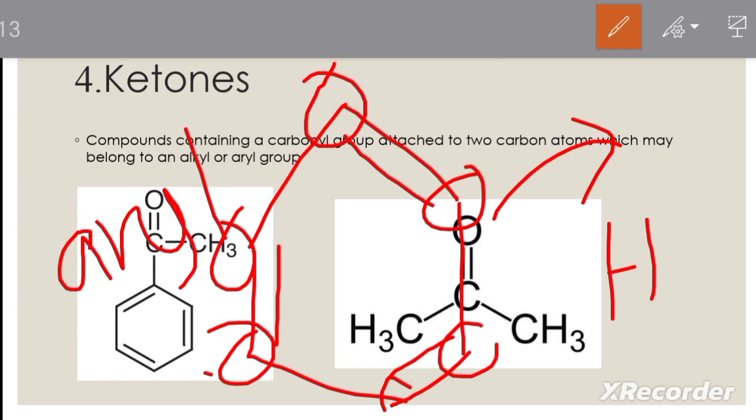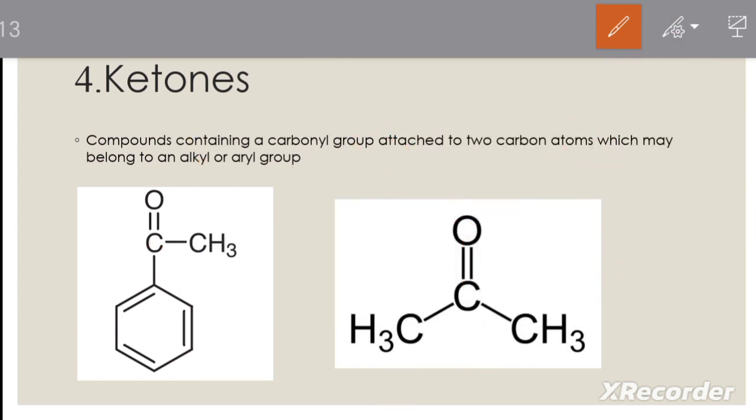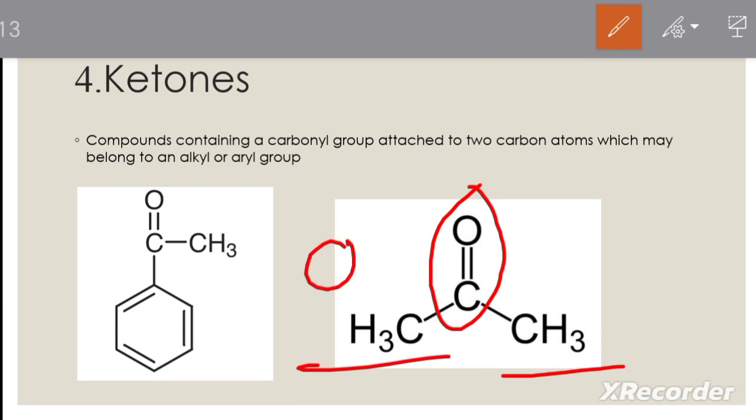If a carbonyl group is attached to two carbon atoms of an aryl group or alkyl group, then that is a ketone, right? Here you can see this is a carbonyl group and it is attached to two carbon atoms of two alkyl groups.